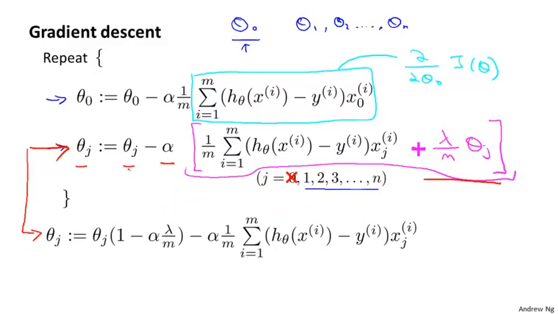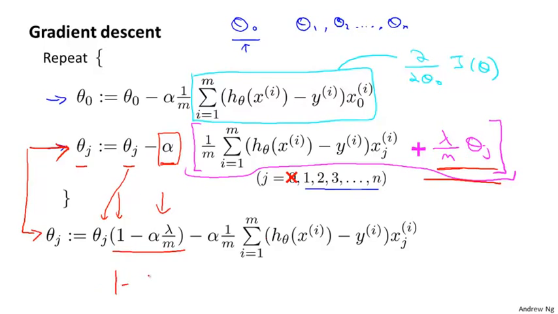All I did was write theta j as theta j times 1, and this term is lambda over m. There's also an alpha here, so you end up with alpha times lambda over m multiplied into theta j. And this term, 1 minus alpha times lambda over m, is a pretty interesting term. It has a pretty interesting effect.